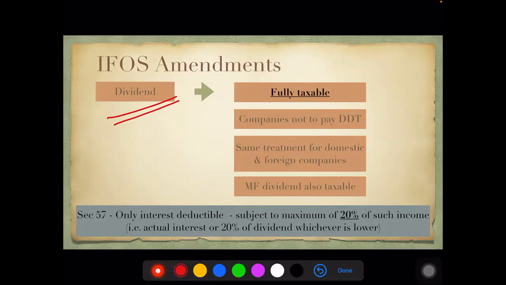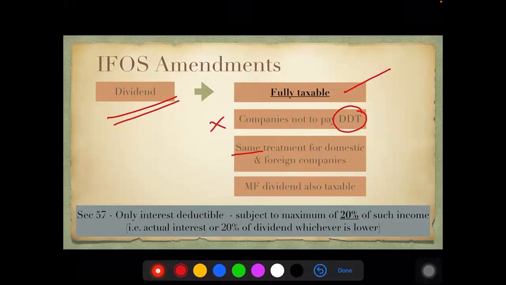Earlier, it was exempt. Why? Because the companies were paying dividend distribution tax. Since now it is fully taxable in the hands of the assessee, the companies need not pay any kind of dividend distribution tax, which means the treatment which foreign dividend and Indian dividend were getting is now the same. So even if a domestic company is giving dividend or a foreign company is giving dividend, it is going to be taxable in the hands of the assessee.